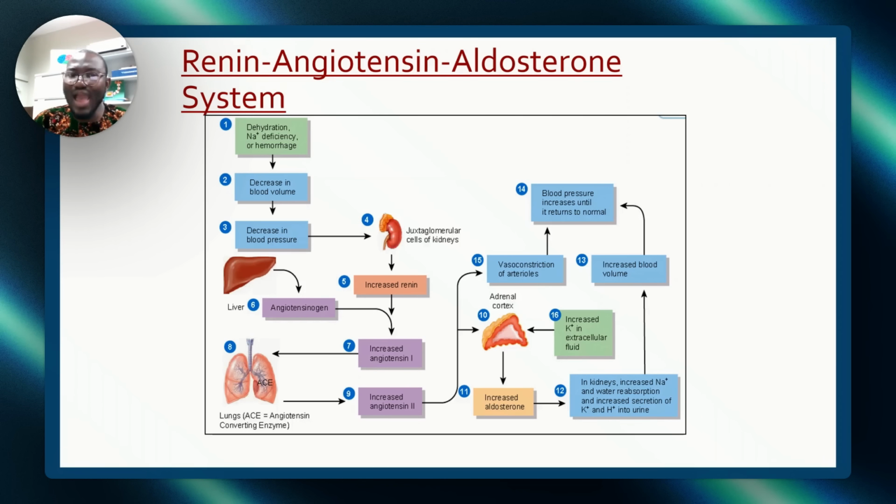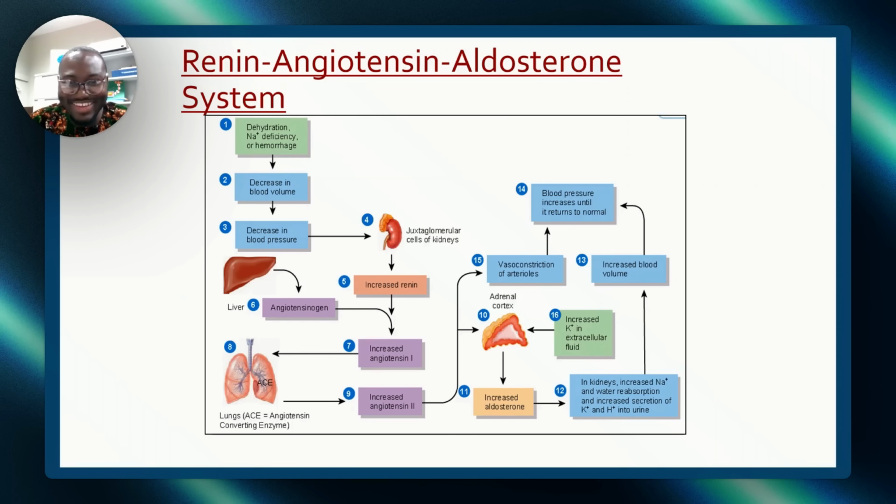So in your exam, they may ask you, renin is produced where in the kidney? Option A, juxtaglomerular cells. Pick that answer. They may ask you, what breaks down angiotensinogen to angiotensin 1? It is renin. Pick that answer. Don't make a mistake. And if they ask you, what converts angiotensin 1 to angiotensin 2? Tell them it is ACE from the lungs.